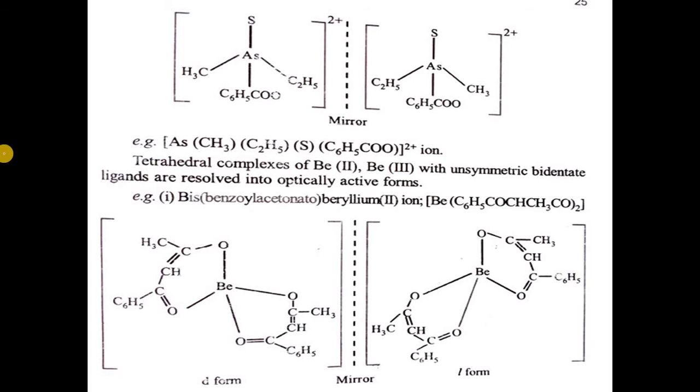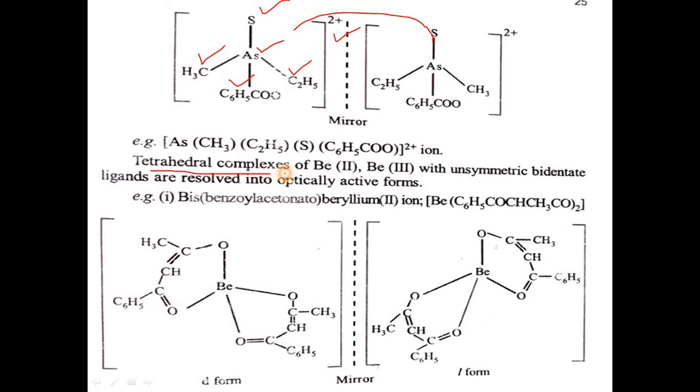One example is arsenic surrounded by sulfur, a methyl group, an ethyl group, and a benzyl group. When we take the mirror image of this complex, these two images are non-superimposable to each other. So these are optical isomers.